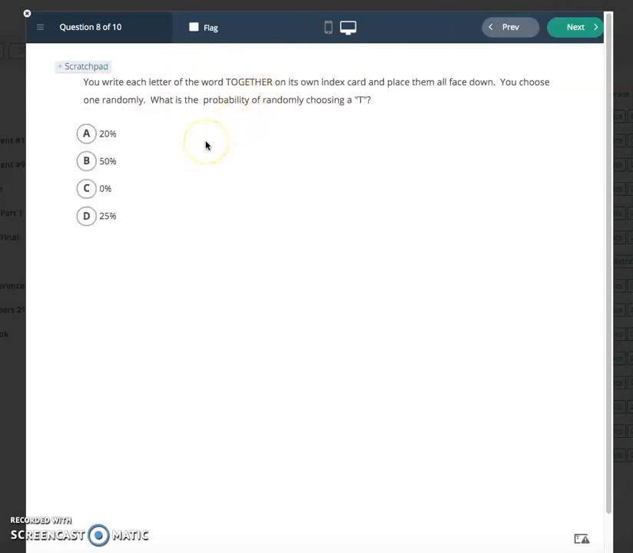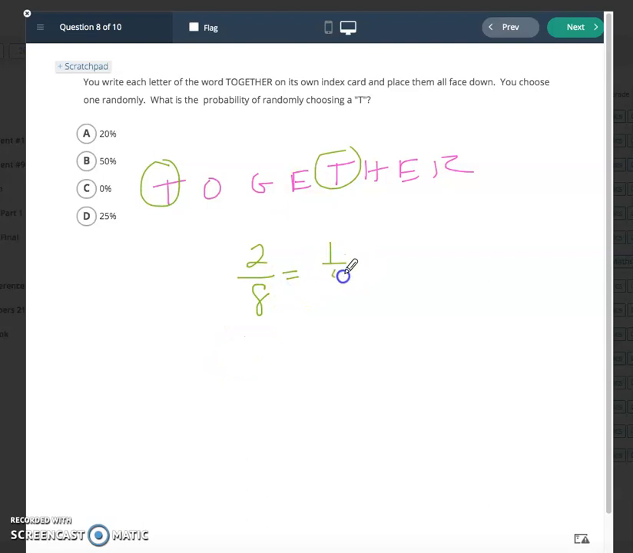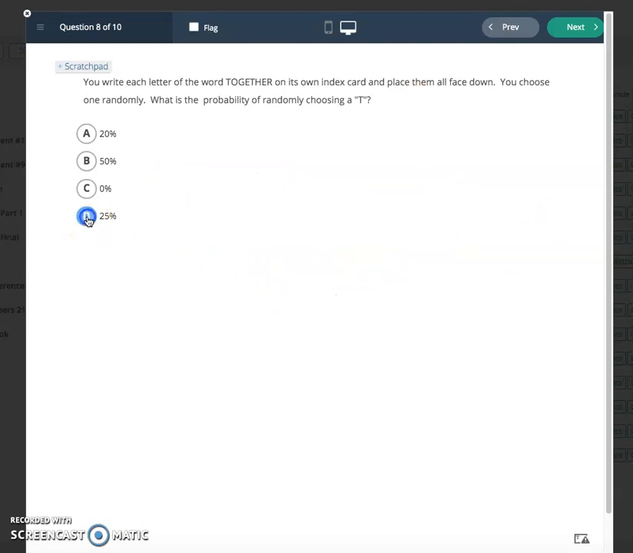The next one, you write each word together. What's the probability of randomly choosing a T? In this word here, I have 1 T, 2 T's. So it's 2 over 1, 2, 3, 4, 5, 6, 7, 8. There's 8 total possibilities. So that means the probability should be 1/4, which equates to 25%. So that's going to be D.